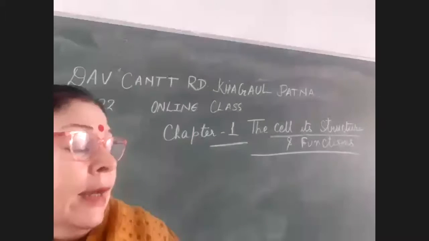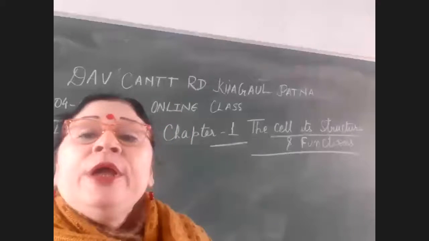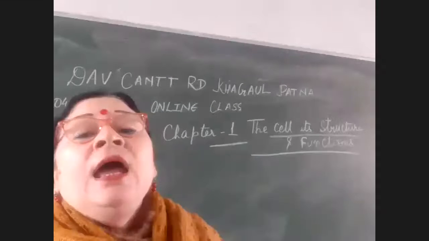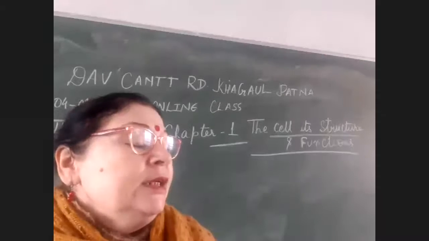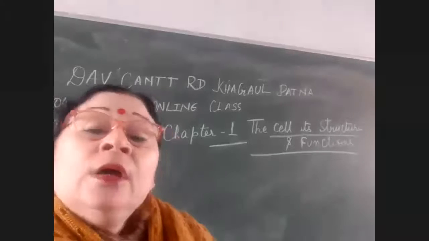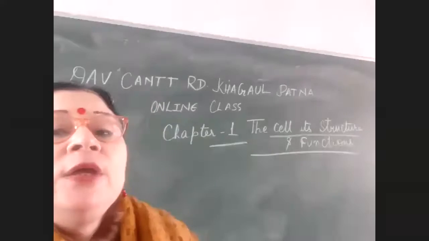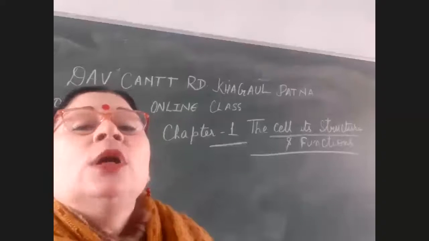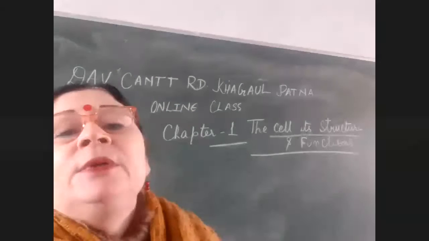Then here, there are 4 main points of difference. What are they? Shape: fixed in plant cell, irregular or not fixed in animal cell. Cell wall is present in plant cell, but it is absent in animal cell. Then plastids are present in plant cell, but absent in animal cell. And large vacuoles are present in plant cell, but in animal cells they are very small or not present. This is the whole summary of today's chapter, that is cell.